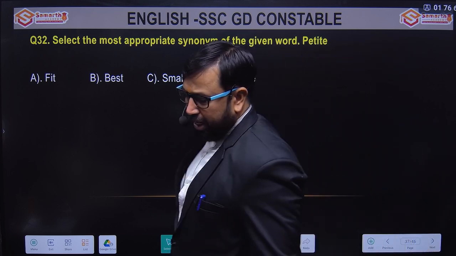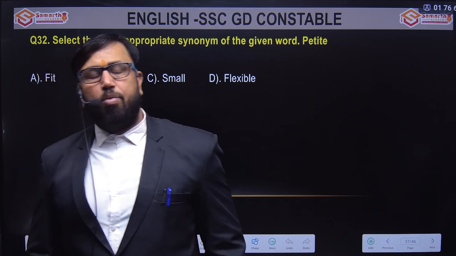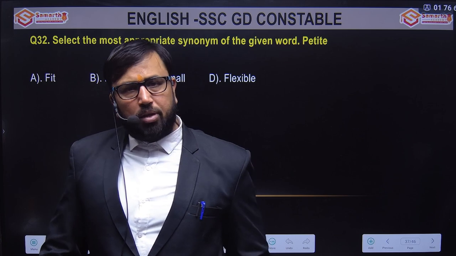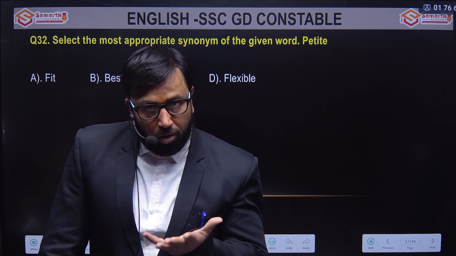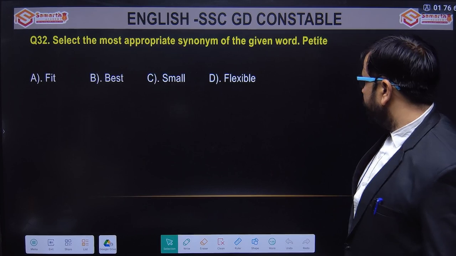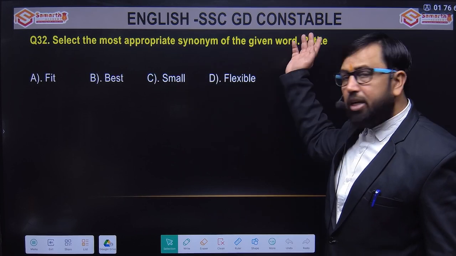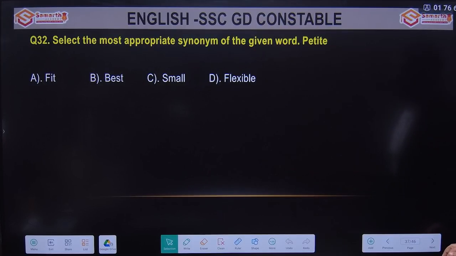Petite is not that common a word, I would say, but you must be familiar with it if you're preparing for your exam. Petite means something very tiny, minuscule, miniature, small. So you can see option C, small. Petite means small, right? So please remember it.